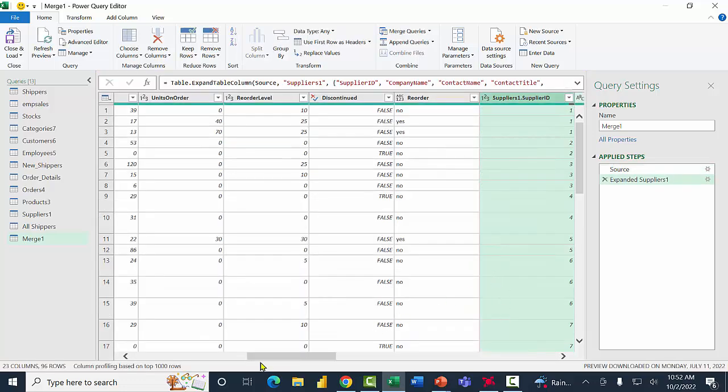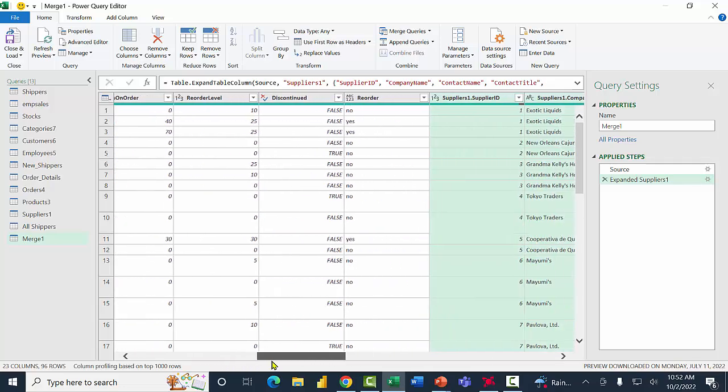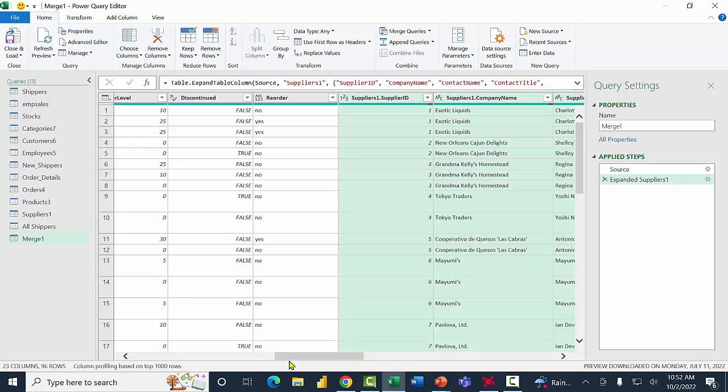So now this new table has all the fields in the products table and all the fields in the suppliers table in one big table. It knows what supplier goes with which product because of that common field. So clearly that common field was really important. Now I'm going to come over here and give the new table a better name. I'm going to call it products and suppliers.